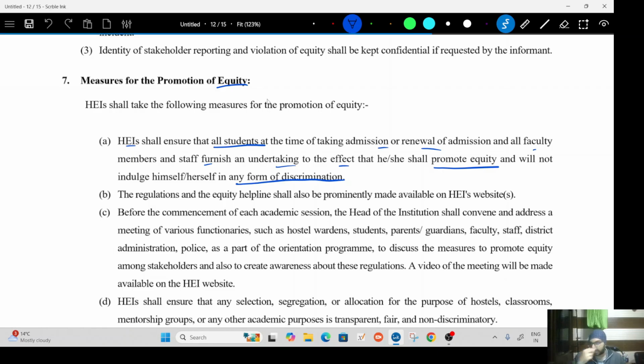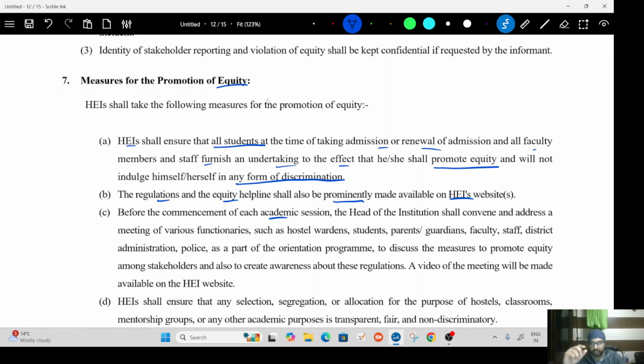What about caste discrimination among the remaining general group? Although there is no such thing as a general category, the term here is discrimination, which includes the term stakeholder, which includes the term student. Student means everybody. The regulation and equity provisions shall also be prominently made available on their website.